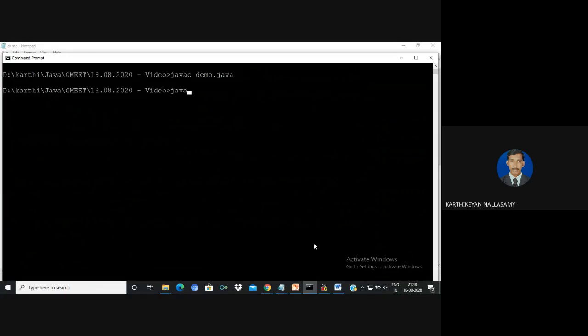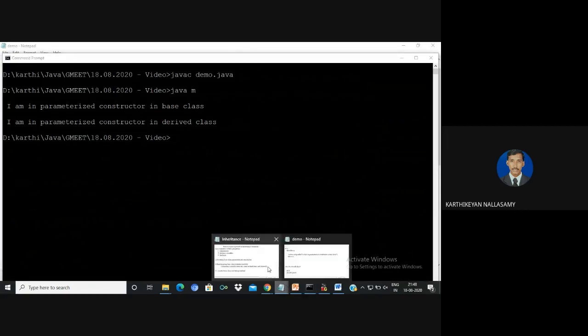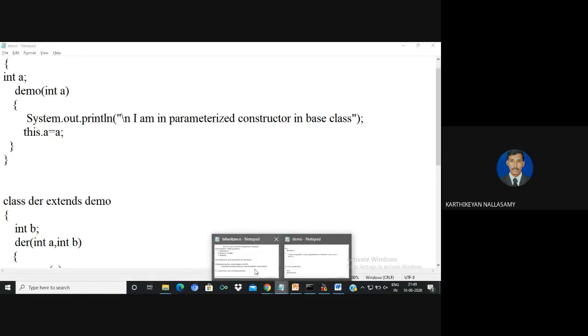Yeah, there is no error. I'm going to run it. Now see that it executes both the parameterized constructors. So from that you can clearly understand that by using the super keyword, we are invoking the parameterized constructor of the base classes. So that is one rule.